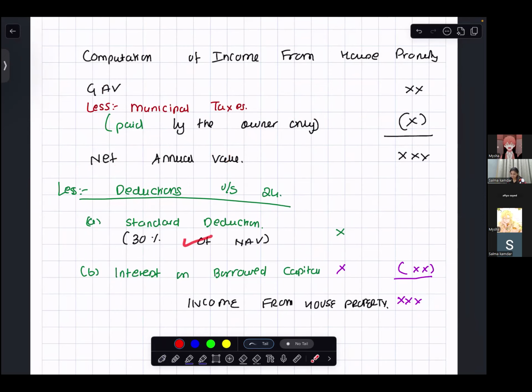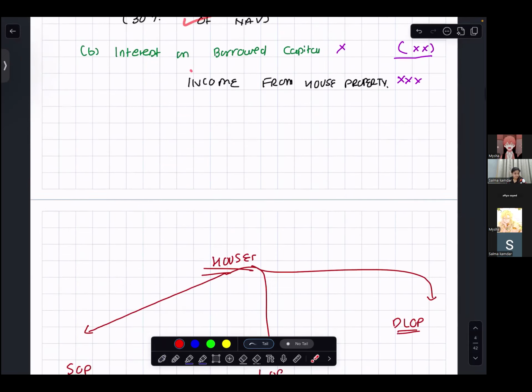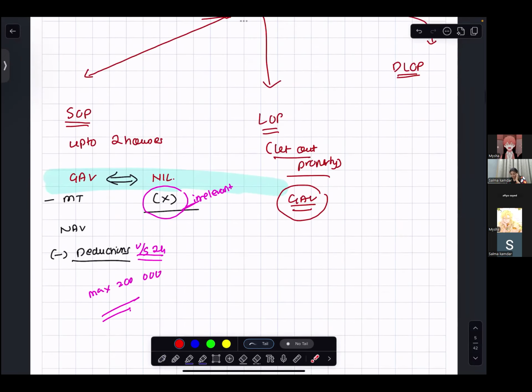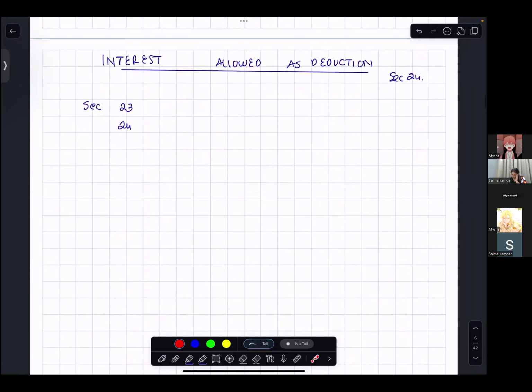In that, standard deduction will be 30% of net annual value, and interest on borrowed capital gives income from house property. Now we are talking about this interest on the borrowed capital, and this interest is covered in section 24, subsection B.